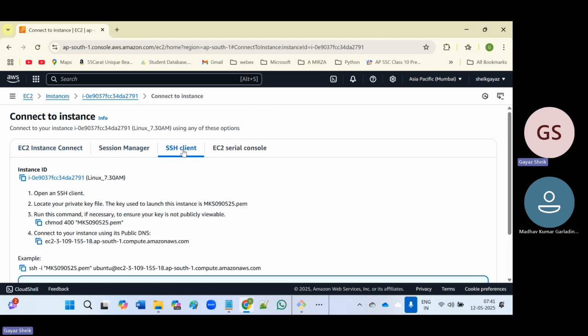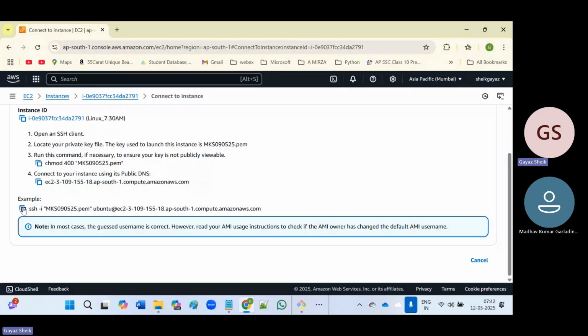Here we are trying to establish an SSH connection, a secure shell connection, from our local machine to the remote server. So for that, select the third option, SSH client.